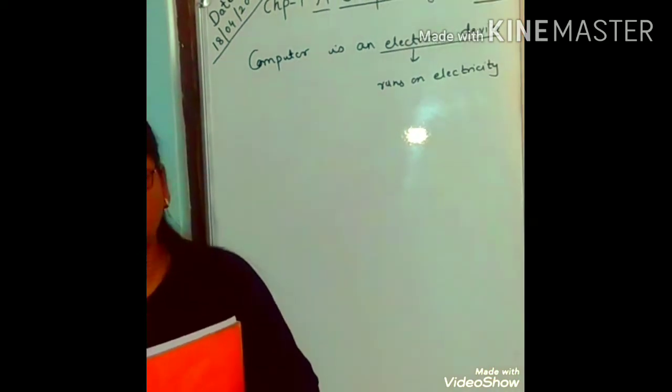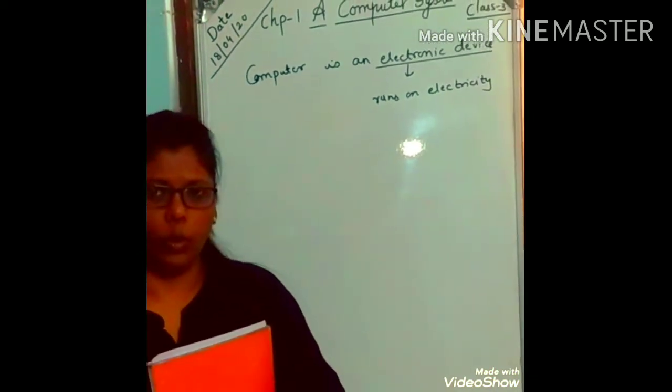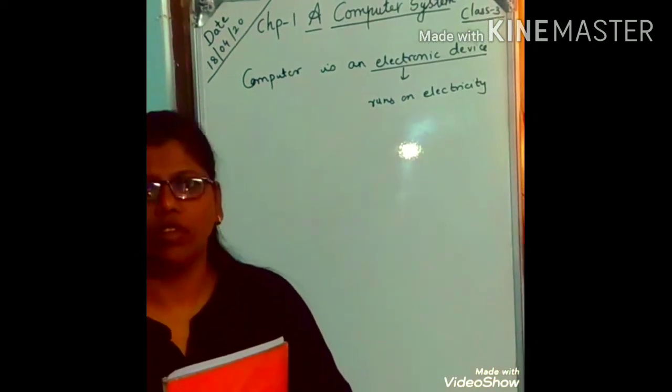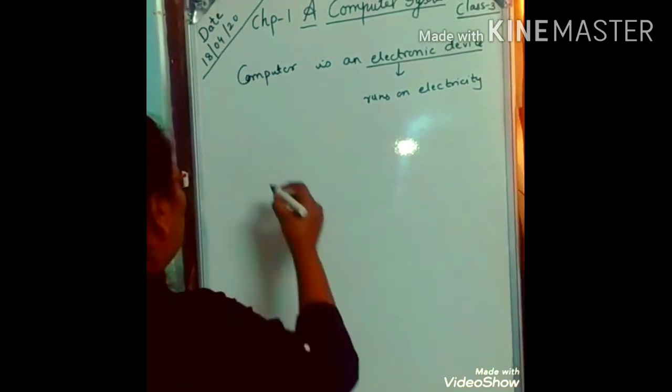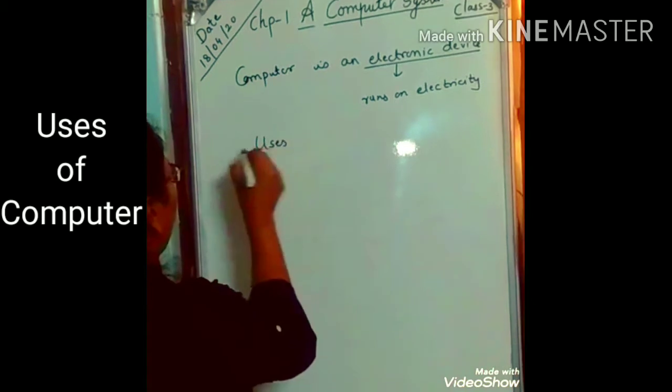Now, as we know, computers are used everywhere. Now, what are the uses of computer?